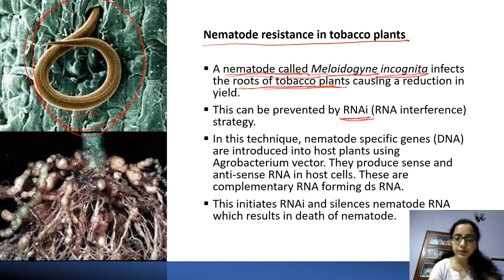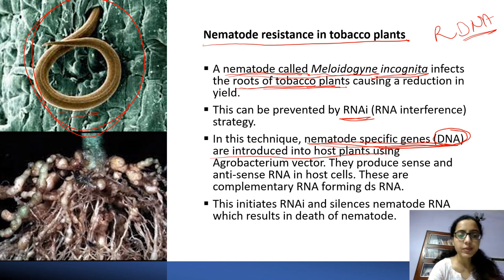What is the RNA interference technique? In this, nematode-specific genes are introduced into the host plant. We have learned about recombinant DNA technique, right? By this technique, the nematode-specific DNA is introduced into the host, that means the tobacco plant, using Agrobacterium vector.